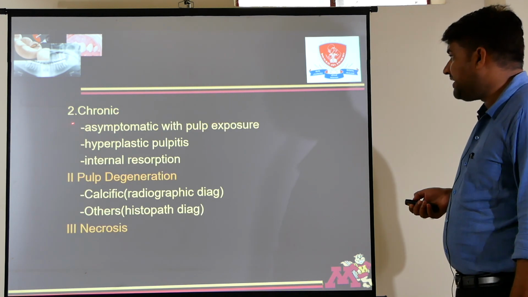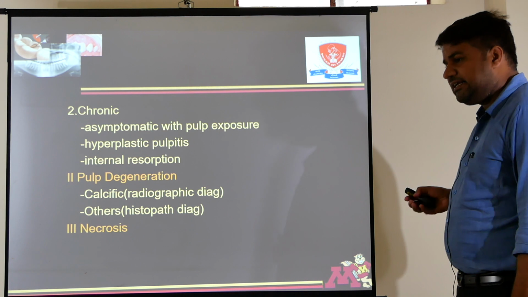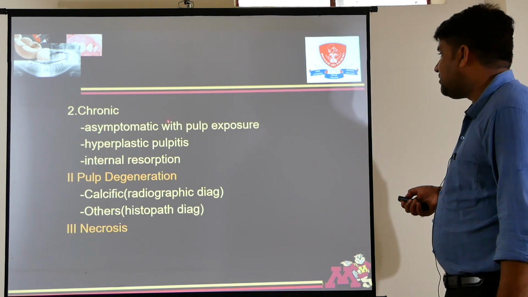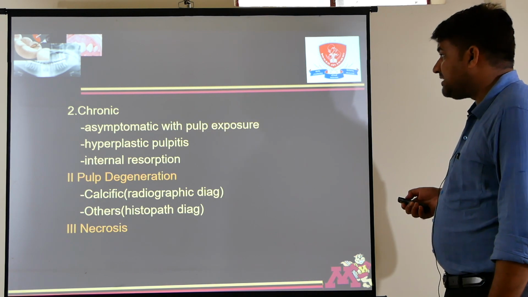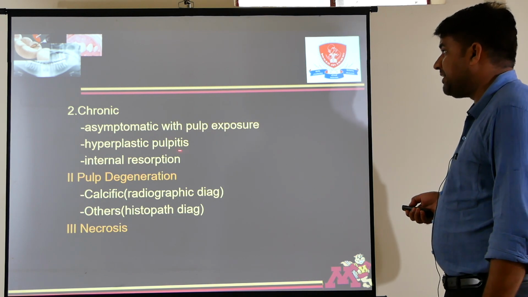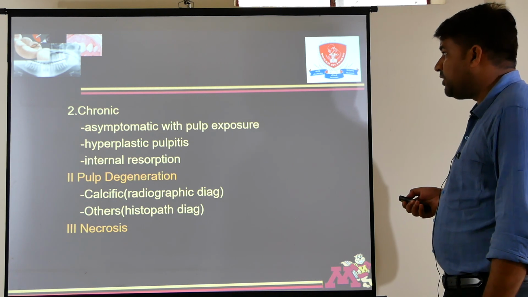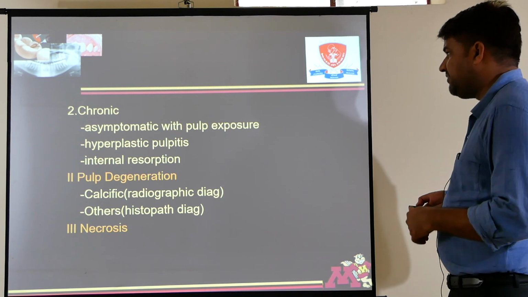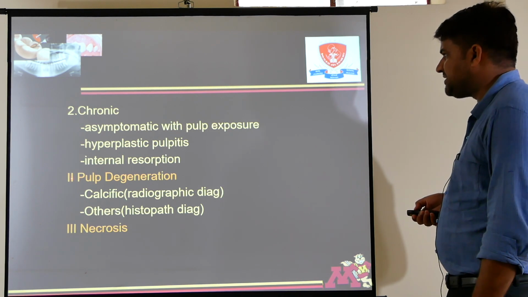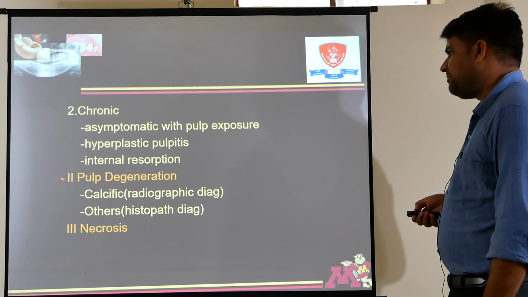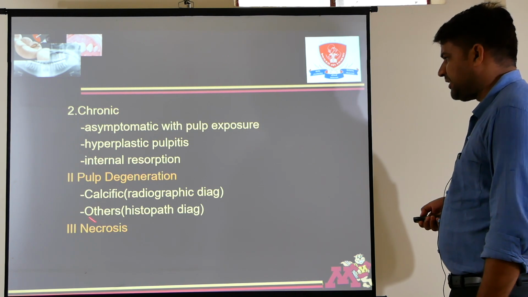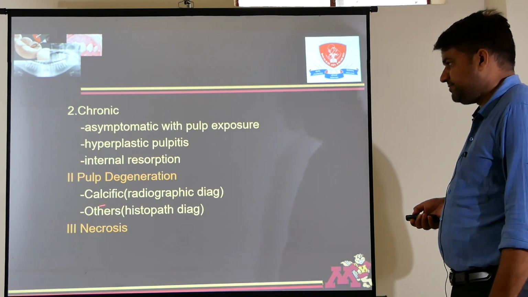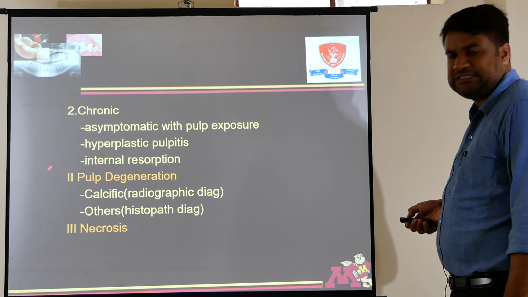Now this is chronic pulpitis. Generally, in chronic pulpitis, pain is not there. So this is asymptomatic with pulp exposure. Sometimes hyperplastic pulpitis is there. Sometimes in chronic irreversible pulpitis, internal resorption is also seen. Now third subclassification is pulp degeneration. This can be calcific and others. And fourth is necrosis of the pulp. In necrosis of the pulp, pain is not there. Pain will be there only if inflammation is there.